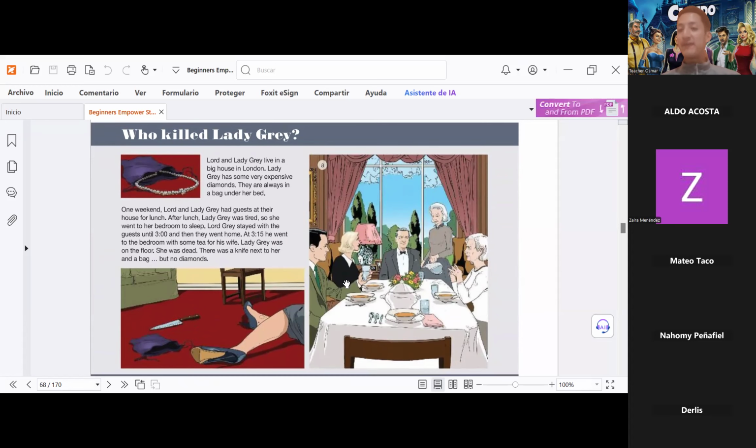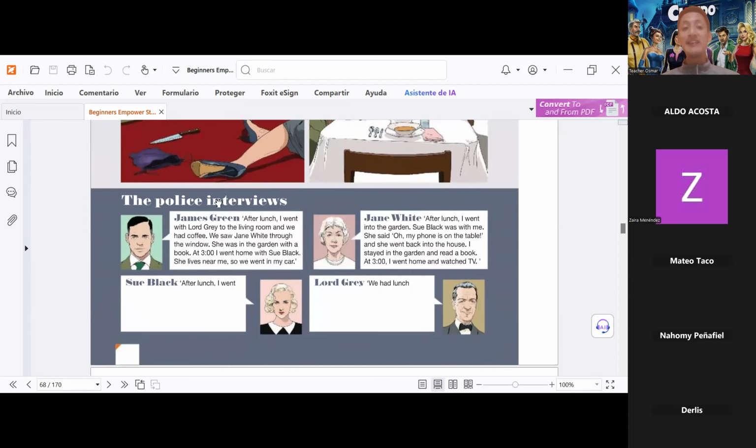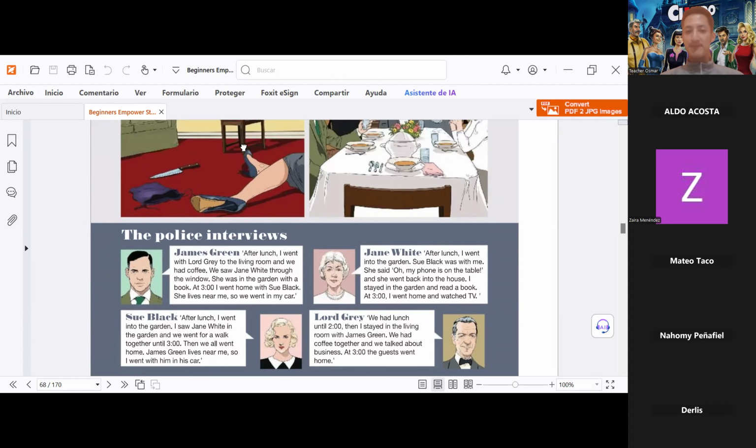What do we have to do? We are going to read. And together, my dear students, we need to identify, according to their declaration, their statement, who is the killer: James Green, Jane White, Sue Black, or Lord Grey.